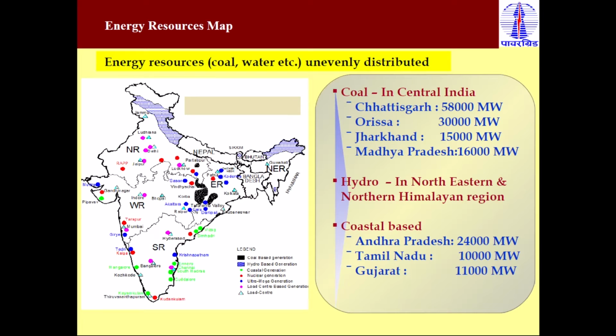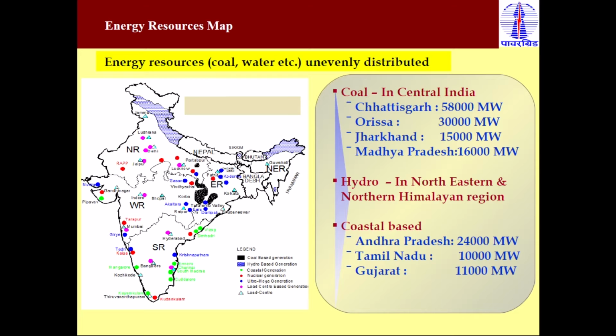But as we know, if you go beyond 600 kilometers, then the HVAC line is not economical. That's because of that we require the HVDC transmission line. So over long distance power transmission, we use the HVDC line, and because the generating stations are far away from the load center, we generally prefer the HVDC line. There are so many HVDC lines in India, and in the near future also you can see that the number of HVDC lines being erected to transmit the power from generating stations to these load centers.